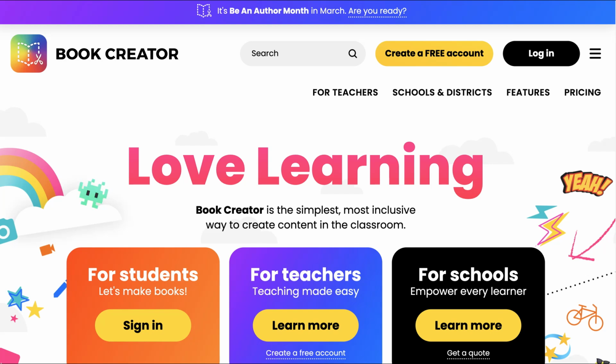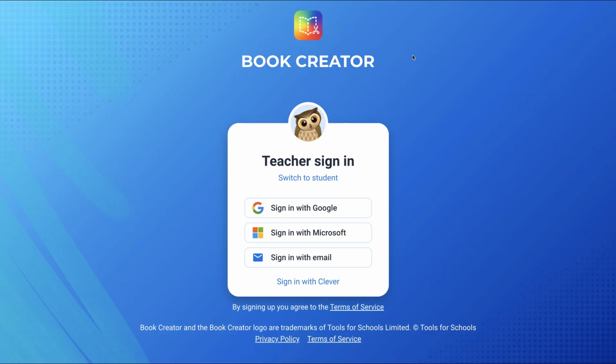First thing you're going to do is create an account. Now I already have an account, but I'm going to show you anyways how it's done. So you click on create an account. It's quite intuitive, but if you need help, I'm here to help. Just feel free to ask.